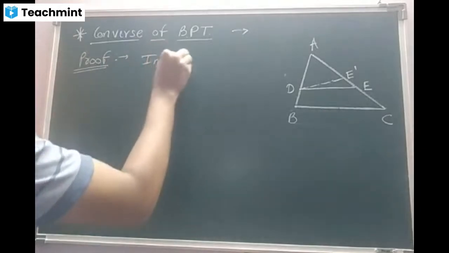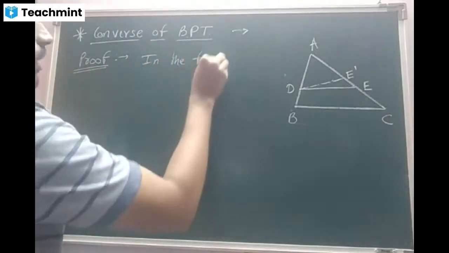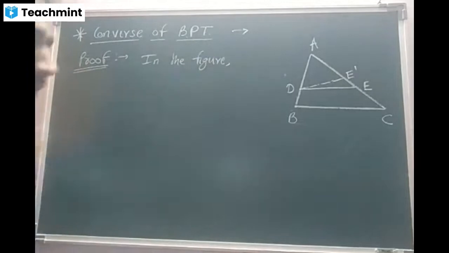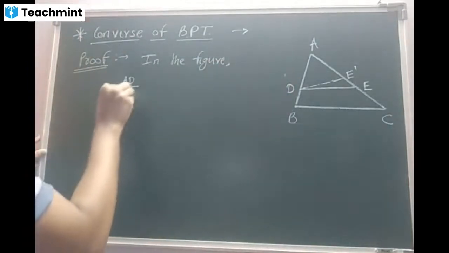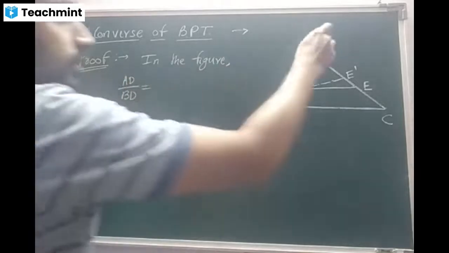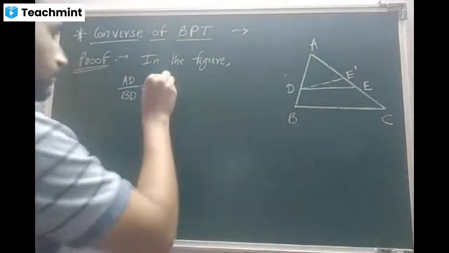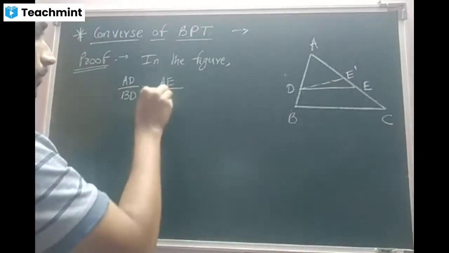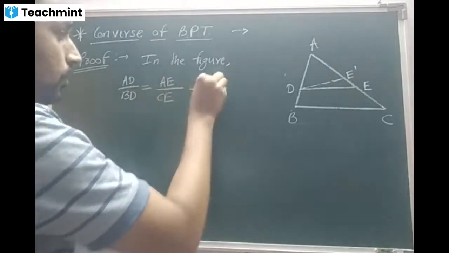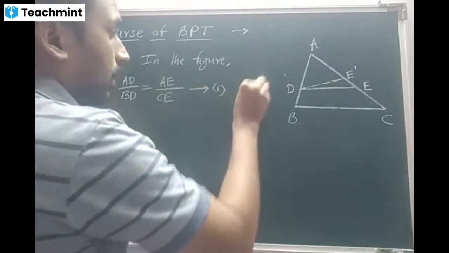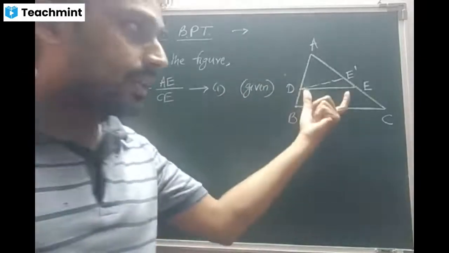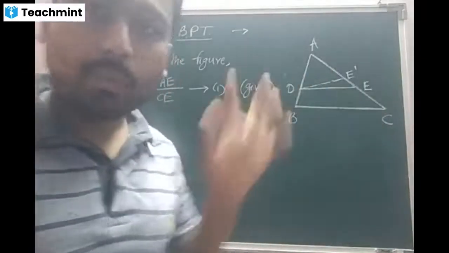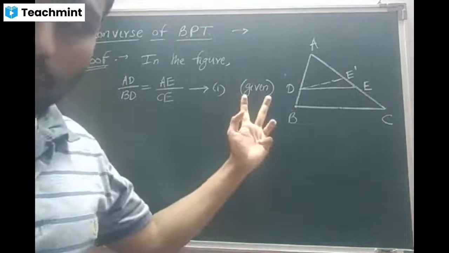In the figure, first I'll write AD by BD is equal to AE by CE. Equation number 1, the reason given, beta. It is given in the statement. The line DE is dividing the two sides proportionately. So I used the data. Am I right, beta?